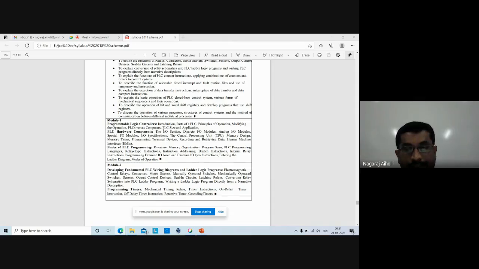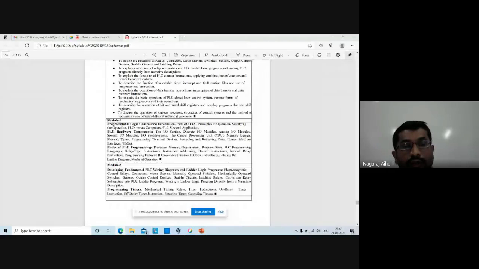Branch instructions. The name again is branching. Branching means jumping, jumping from one instruction in the program to some other instruction in the program. That is called branching. Jump instructions. Internal relay instructions. To control the relay, we are using certain instructions. Programming examine if closed and examine if open instruction. We are writing the program to check if the switch is closed or if it is open. Enter the ladder diagram. Modes of operation.